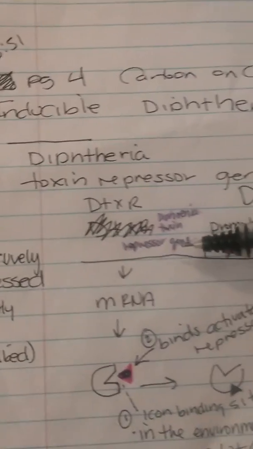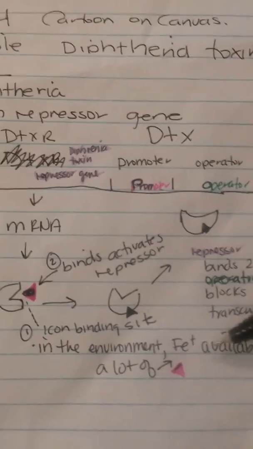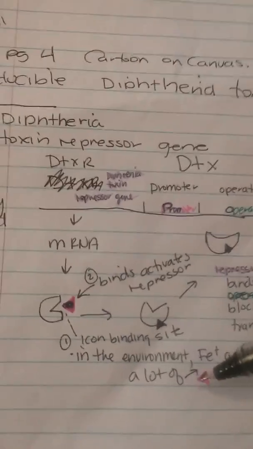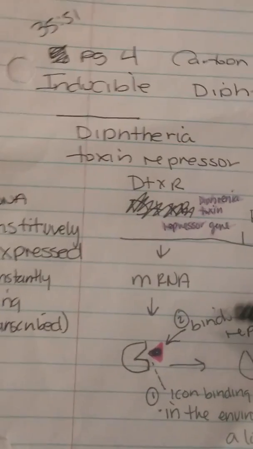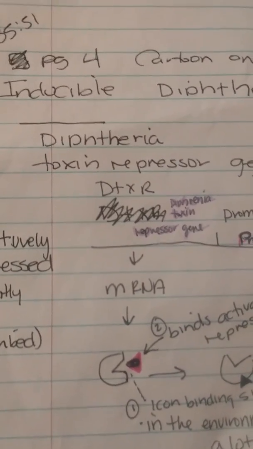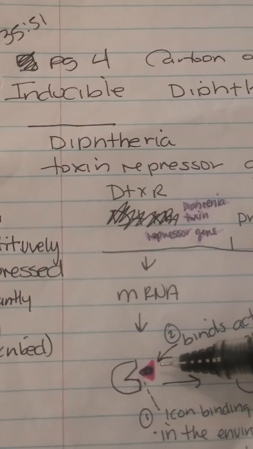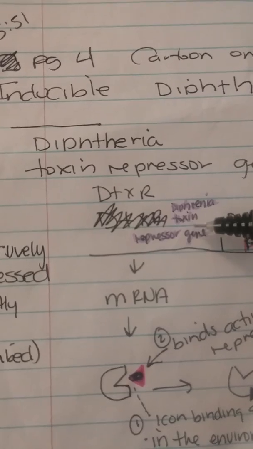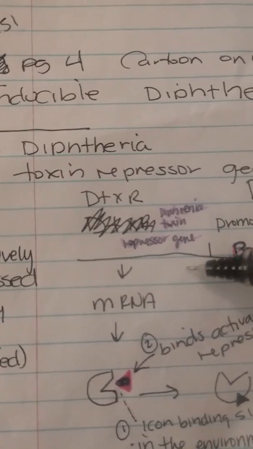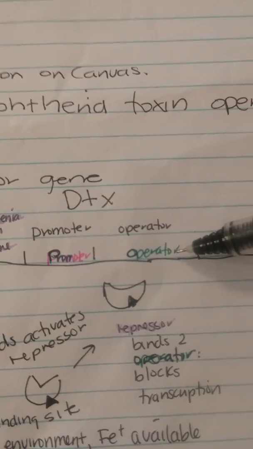So the first thing that's going to happen, if in the environment there is iron available, there's usually a lot of iron available, which is this little triangle, the iron will bind and then activate the repressor. And then the repressor will bind to the operator and it will block transcription.